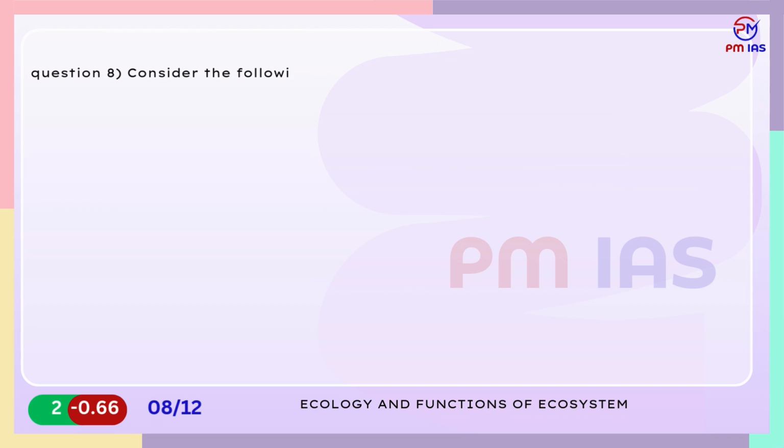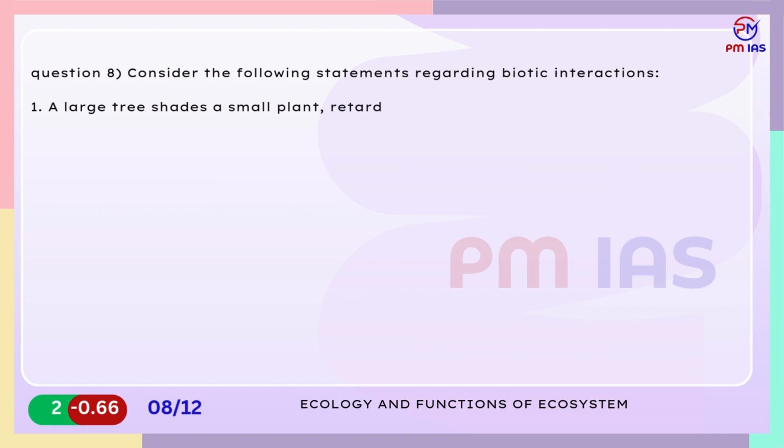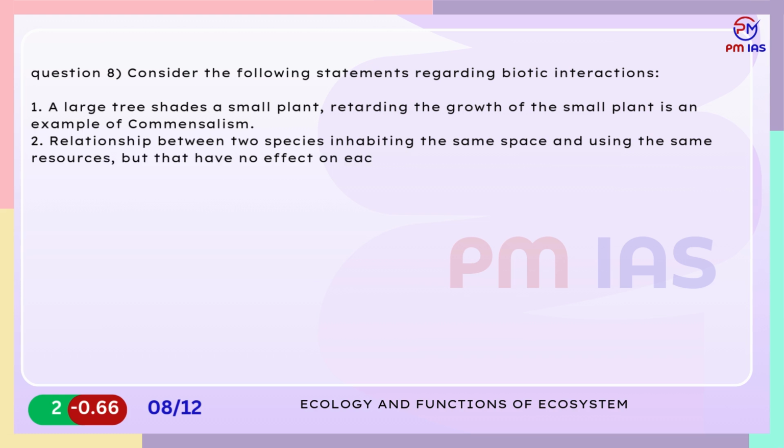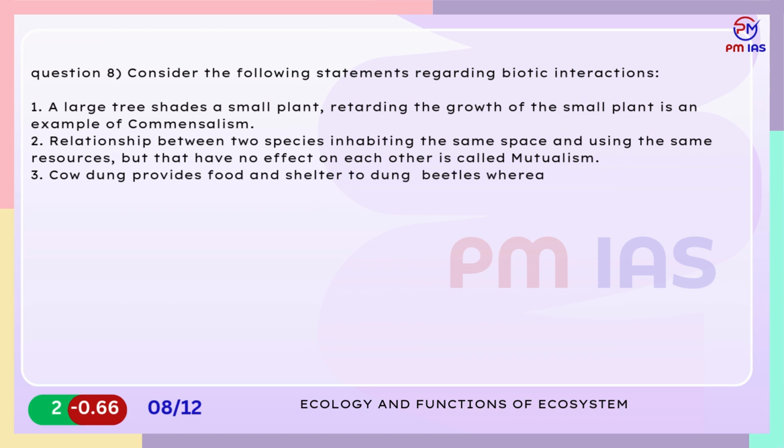Question 8. Consider the following statements regarding biotic interactions. 1. A large tree shades a small plant, retarding the growth of the small plant, is an example of commensalism. 2. Relationship between two species inhabiting the same space and using the same resources, but that have no effect on each other, is called mutualism. 3. Cow dung provides food and shelter to dung beetles whereas the beetles have no effect on the cows, is an example of amensalism. Which of the statements given above is not correct?